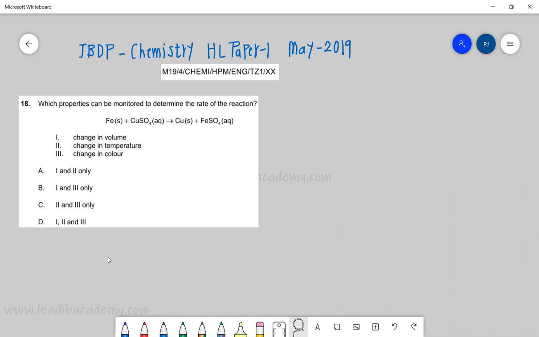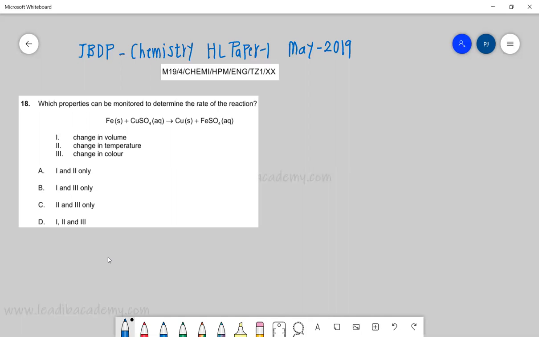Okay, let's look into this interesting question number 18. Which properties can be monitored to determine the rate of reaction? We have been given this reaction. Can you understand what kind of reaction we are talking about? Iron plus copper sulfate giving you copper and iron sulfate. This is nothing but a displacement reaction. Iron has displaced copper from its solution.